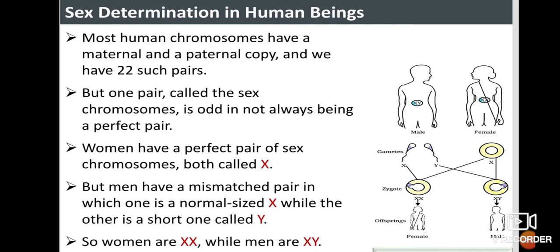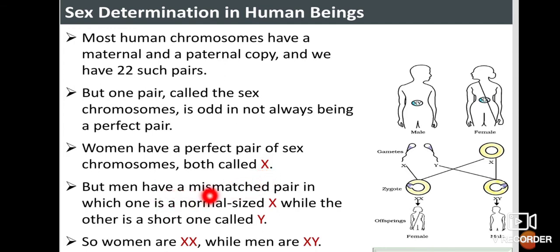But one pair, the last pair of chromosomes, is called the sex chromosomes and is odd, not always being a perfect pair. Women have a perfect pair of sex chromosomes, both called X. So in a female or woman, if the 23rd pair possesses both XX, it indicates that the child is a female.